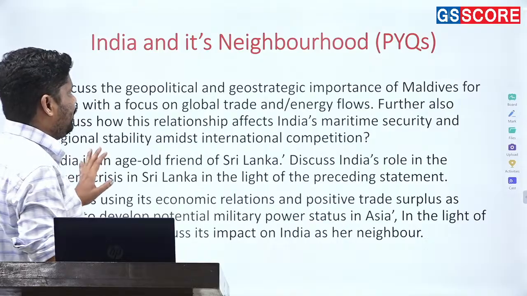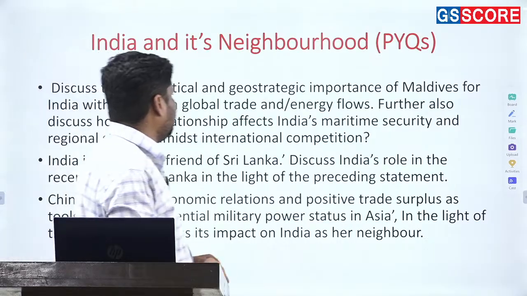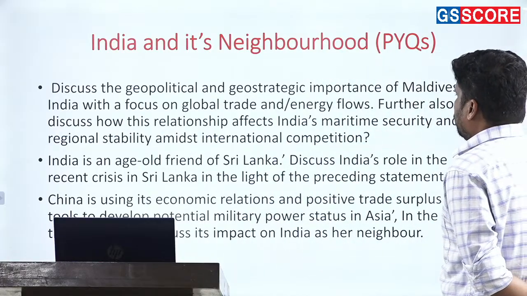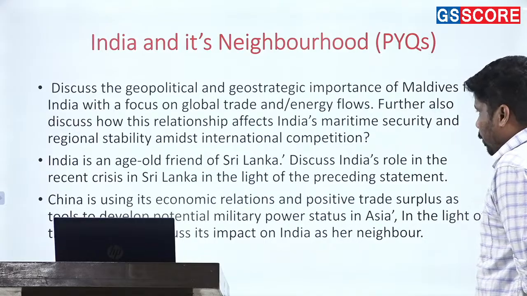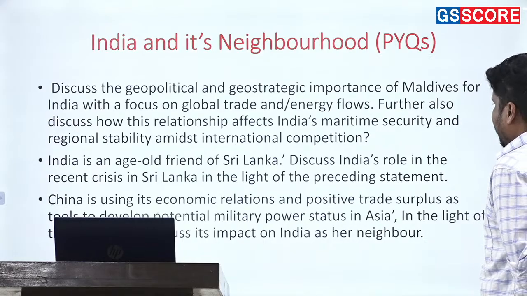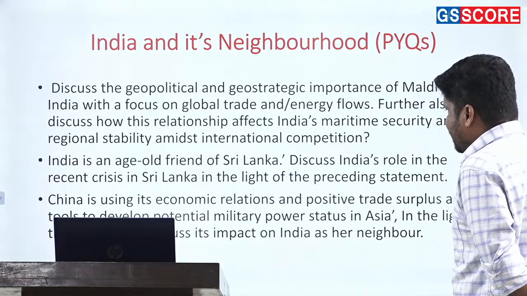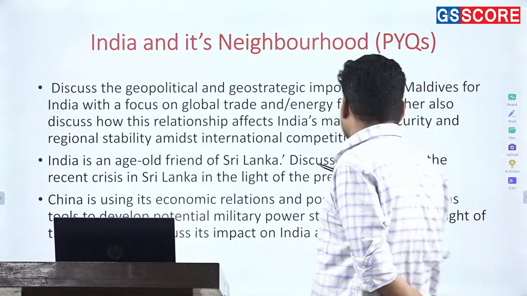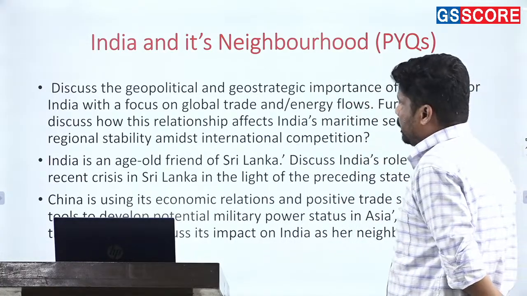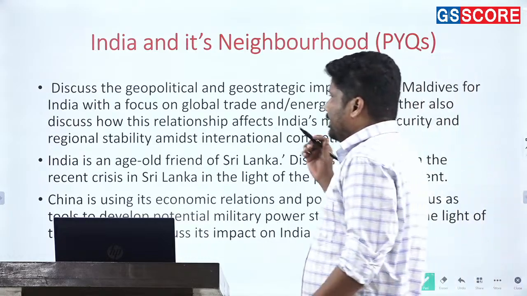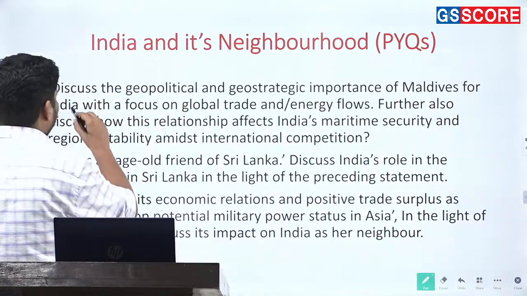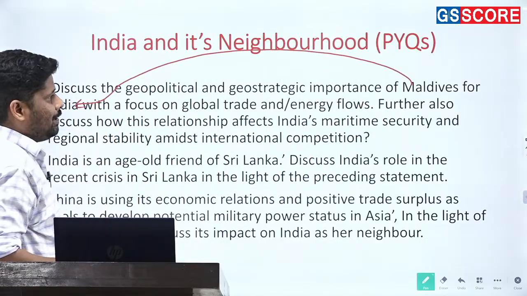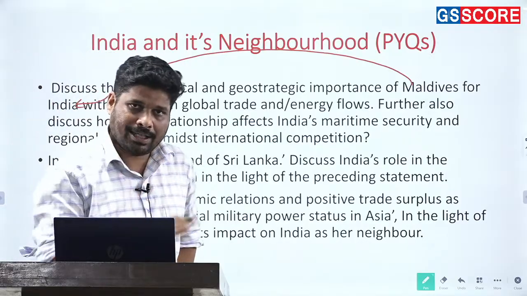The first PYQ is with respect to Maldives. The question is: discuss the geopolitical and geostrategic importance of Maldives for India with a focus on global trade and energy flow. Further, also discuss how this relationship affects India's maritime security and regional stability amidst international competition. So what UPSC is trying to ask me is: what is the importance of Maldives for India?